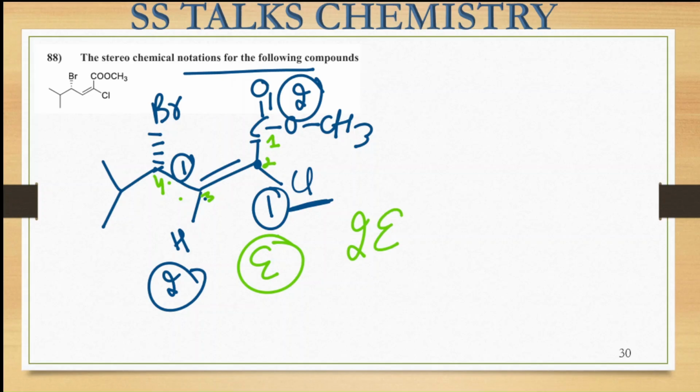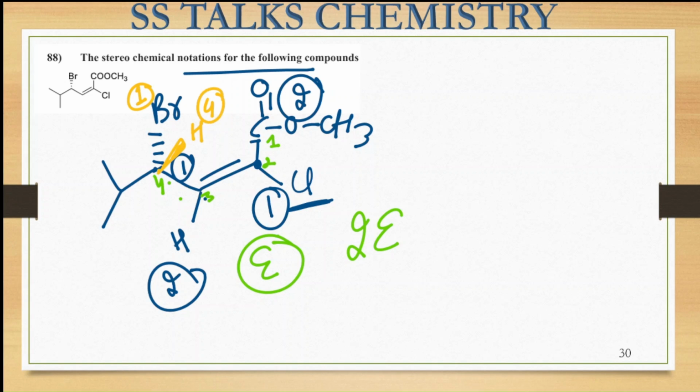Now we have to find the R/S configuration around the carbon center that is the fourth one. So here at the wedge position on this particular carbon center, we have this hydrogen atom. Among these, you can see bromine is going to have the highest priority, and hydrogen will have the least priority over here.